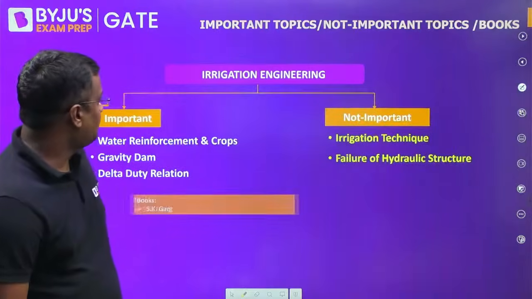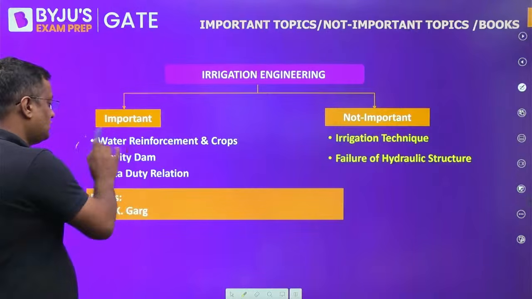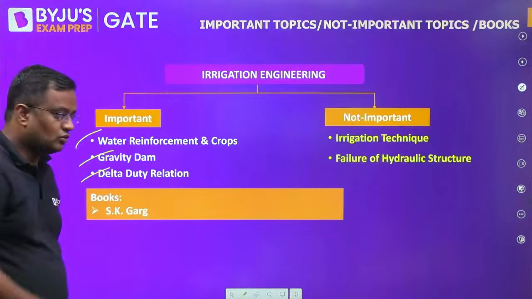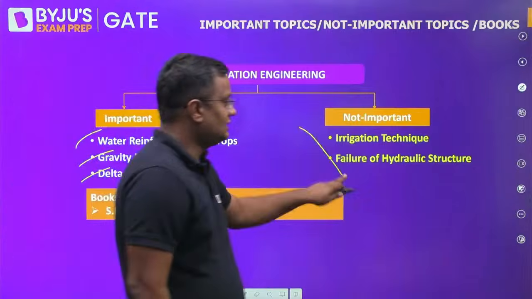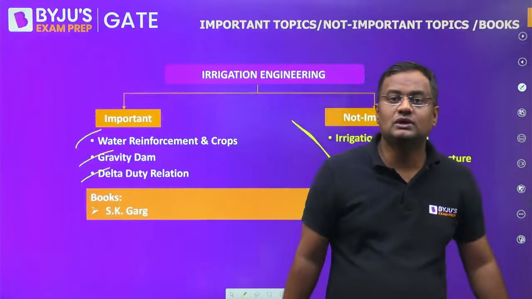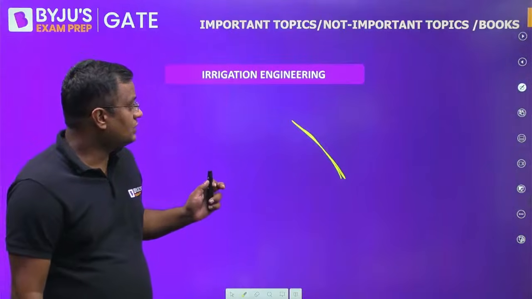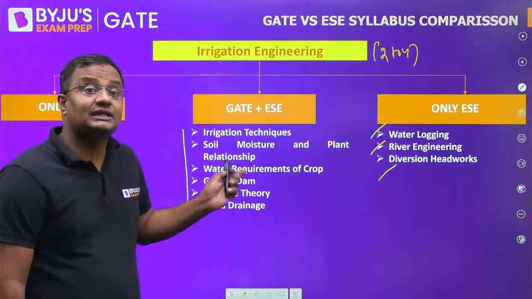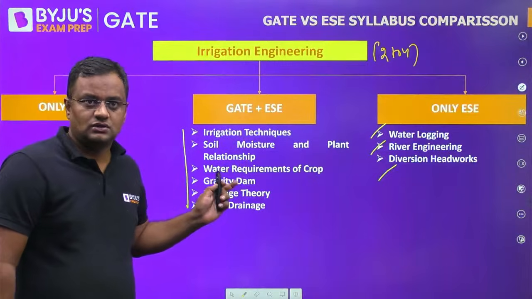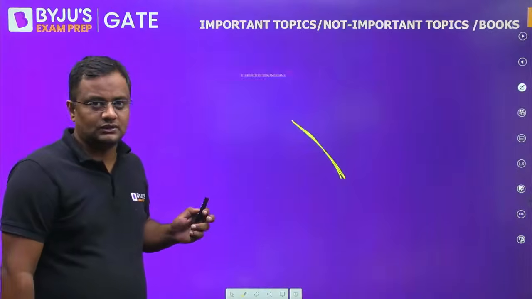Now the important and not important topics of irrigation: water and gravity and delta duty relationship, the book is S.K. Garg, and irrigation technique and failure of hydraulic structures are usually less asked. Always keep in mind that the topics which are important are mostly those topics which are in both GATE and ESE. This is the thing which is mostly important.